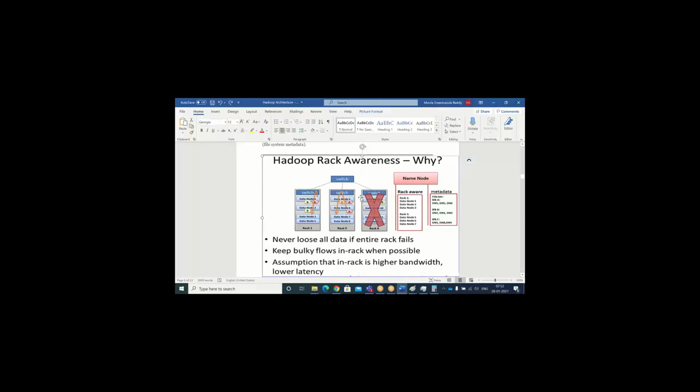So the rack awareness algorithm will make sure that I am not going to place any copy of data within the same rack or within the same data node. I may place copies within the rack in a different data node, but I will keep the third copy as a backup.